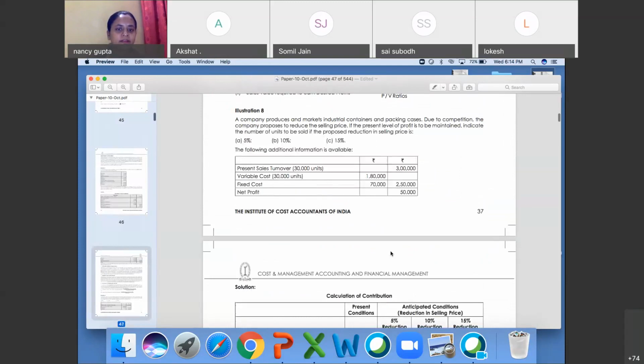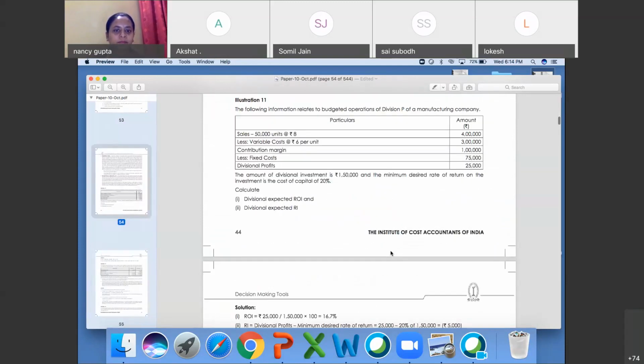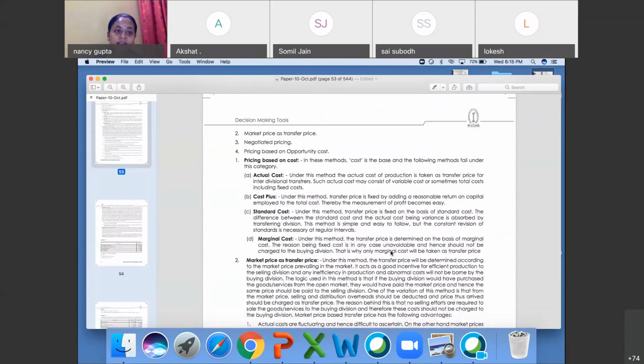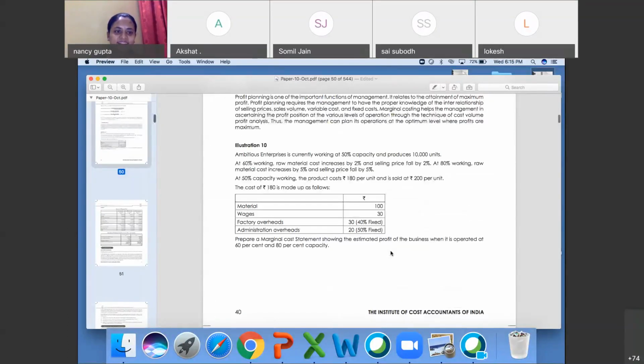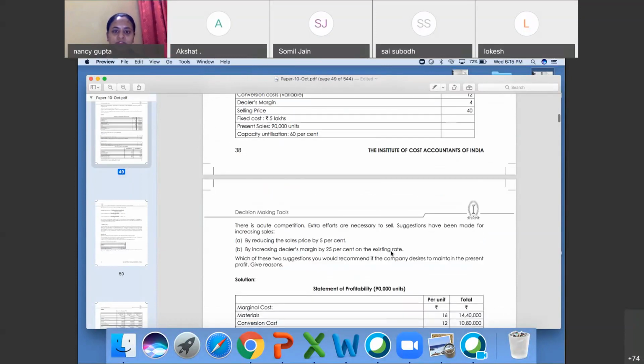चलो आगे बढ़े. Let's start with transfer pricing today. I have already mentioned that I'll tell you questions 17 and 18. Question fixed cost fully recovered बता दो बस. Okay. Which question was that?